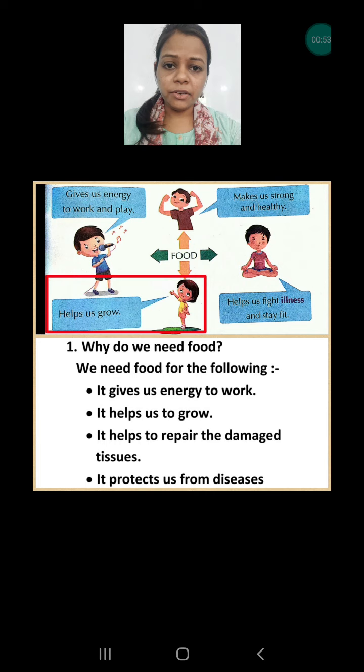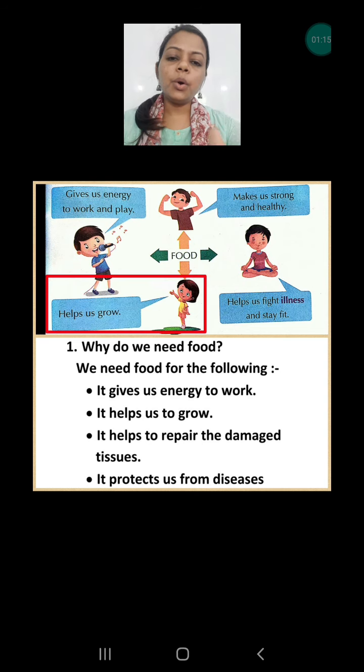It gives us energy to work. You all know we are doing different types of work in our daily life. We are running, playing, walking, studying, and sometimes even when we are sleeping, some of our internal body parts are working, like the heart and lungs.